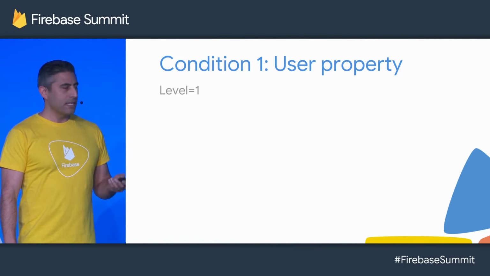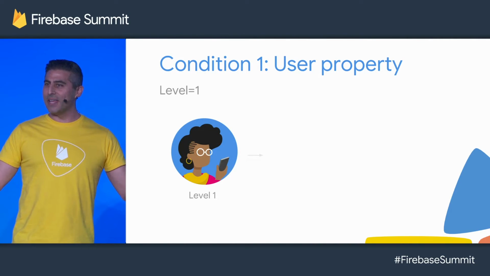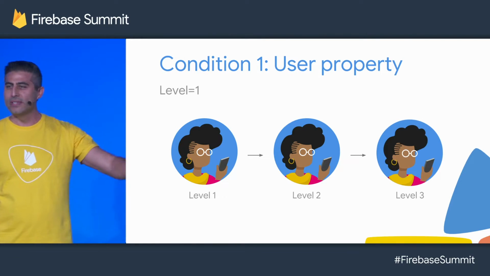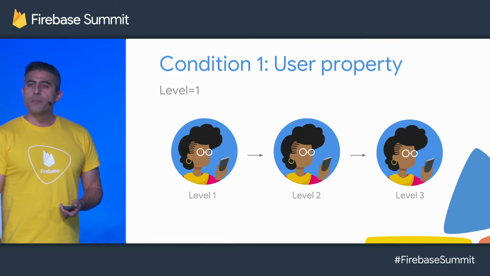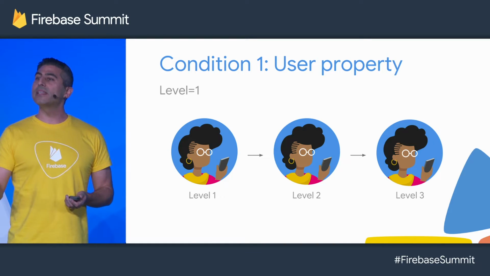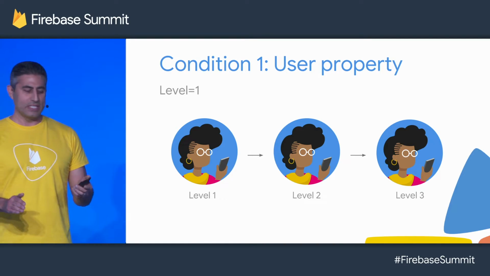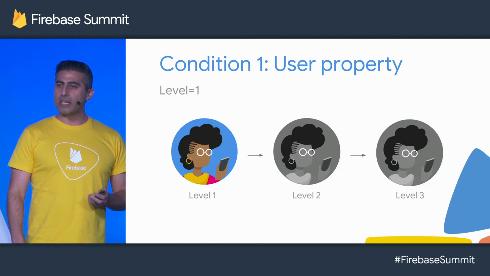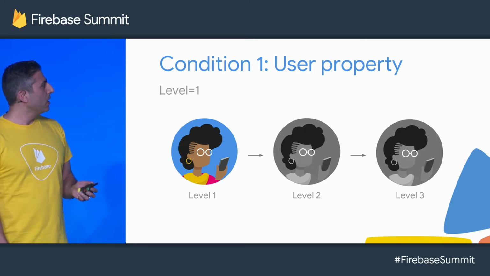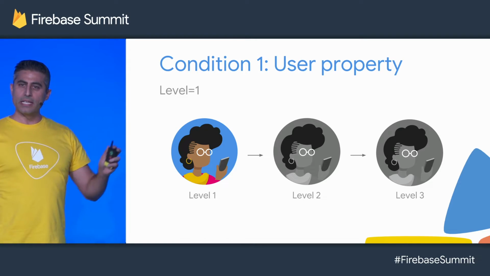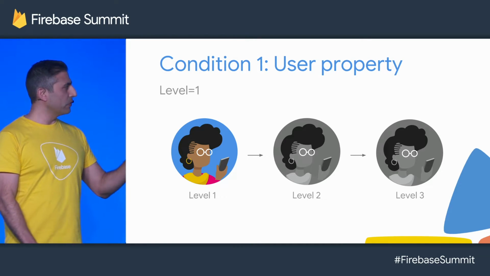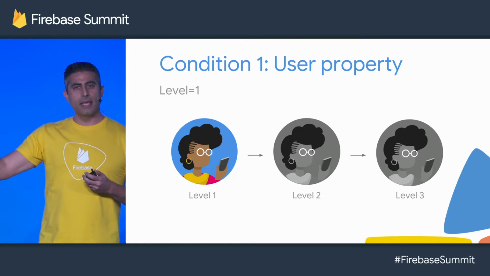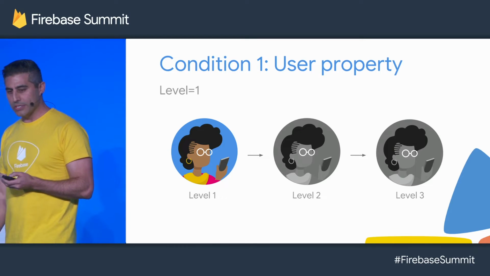The first is level equals 1. We've all played games. You know you start at level 1, but hopefully you don't stop there. You progress to level 2, to level 3, and so forth. But for these frustrated novices, we specifically only want to capture those users who are still on level 1. And so our dynamic user property evaluation, which is brand new, will disqualify the user from the audience once they progress to level 2. So they'll start in level 1, they'll be part of the audience, and they'll exit the audience when their state changes.